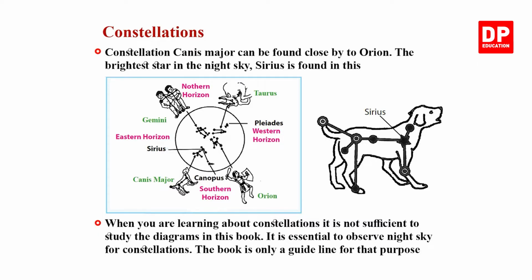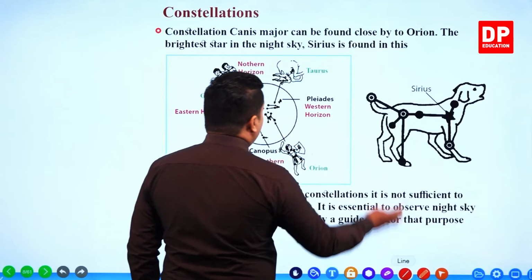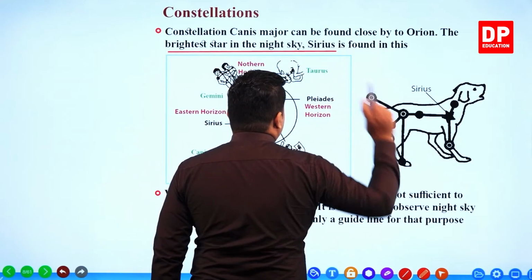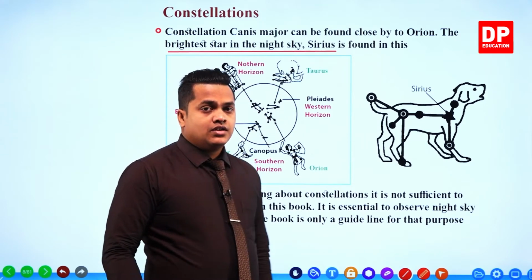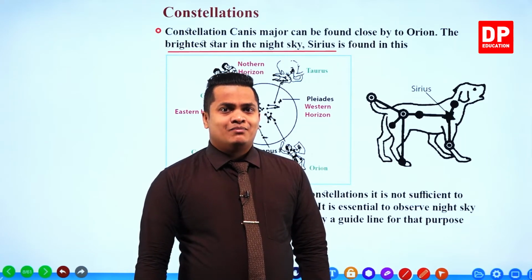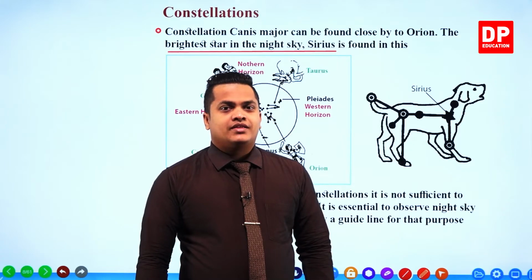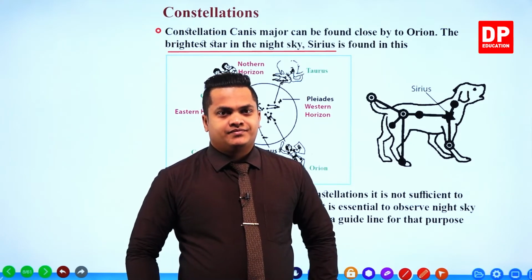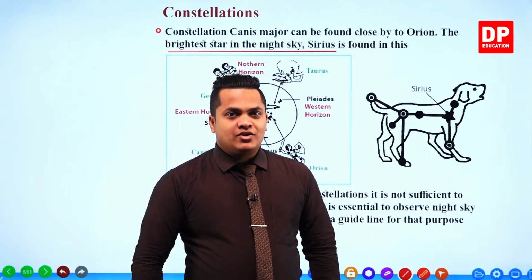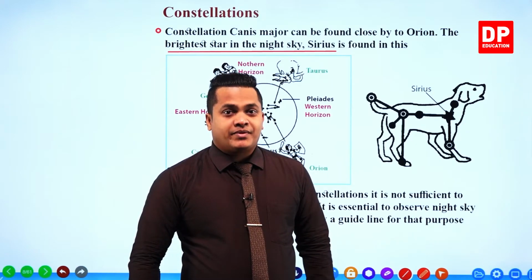The constellation Canis Major can be found close by to Orion. The brightest star in the night sky, Sirius, is found in this. Now Sirius is the brightest star in the night sky. Okay, so let me ask you a simple question. What is the brightest star that is visible to planet Earth? The brightest star.